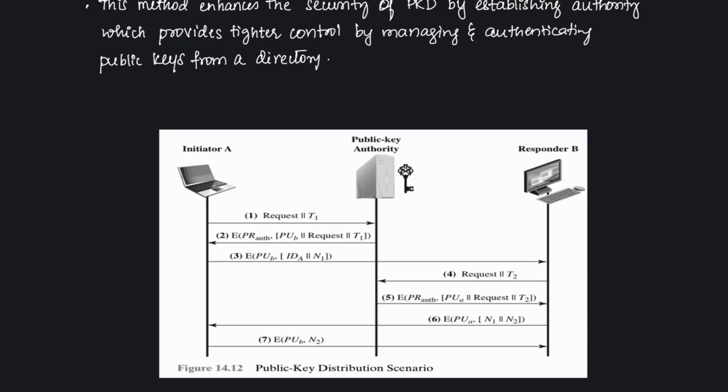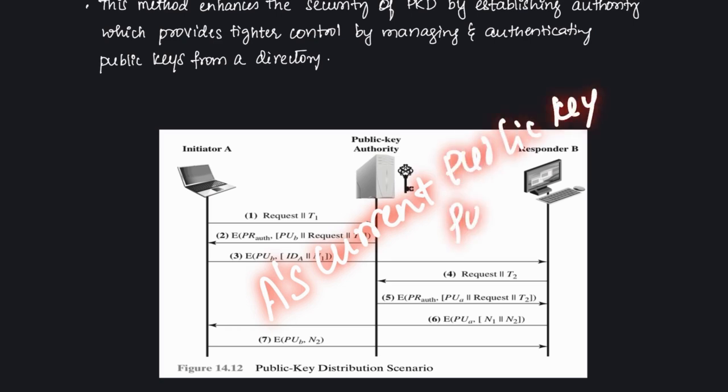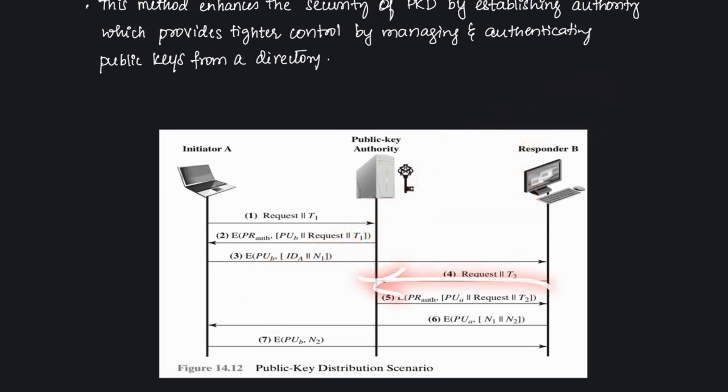After the message is sent, now the responder is here. The responder has got the message from A. So B requests A's public key from the public key authority. B will send a timestamped message having the request and T2, telling the public key authority to give A's current public key, that is PUA, which is being requested here.